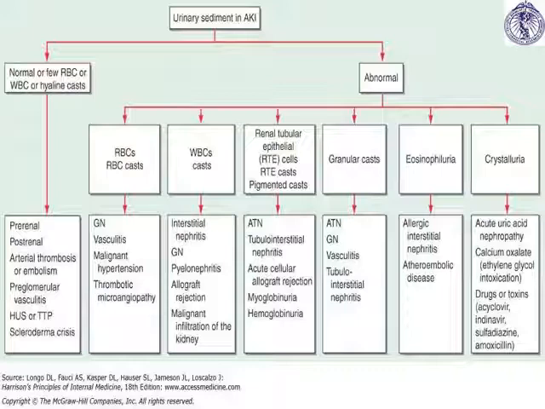If there is specifically the presence of RBC casts, it indicates glomerulonephritis, vasculitis, malignant hypertension. Whereas WBC casts, you will find in interstitial nephritis, glomerulonephritis, pyelonephritis. Eosinophiluria you would find in allergic interstitial nephritis. Granular casts are found in ATN, GN, vasculitis, and renal tubular epithelial casts, obviously, you will find in ATN and tubulointerstitial diseases.